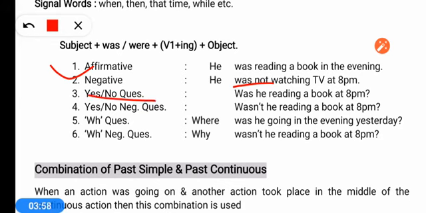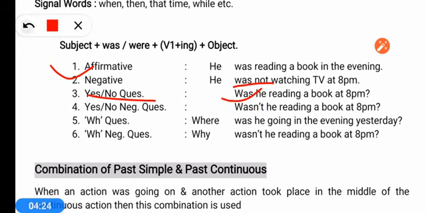For a yes/no question, where you can give the answer in yes or no, we put was or were in front, like: Was he reading a book at 8? Wasn't he reading a book at 8? And if you have to make a question with a question word, then we add the question word just in front of was and were, like: Where was he going yesterday in the evening? Why wasn't he reading a book at 8 pm? This way we make questions.